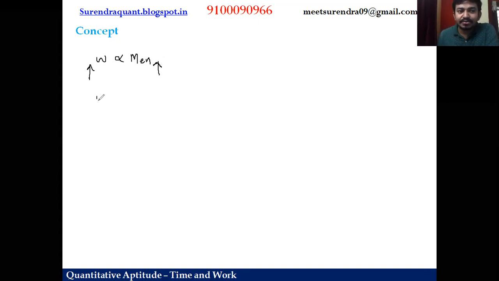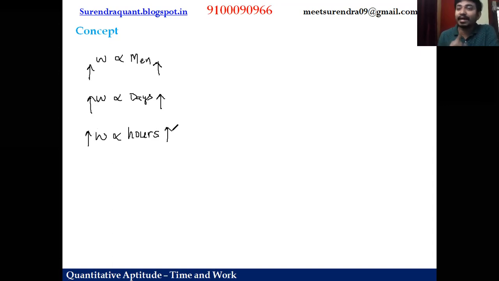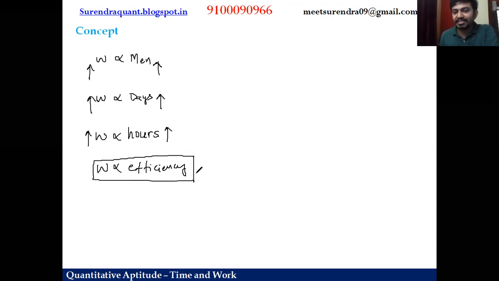And similarly, to finish more amount of work, more number of days are required, right? So more amount of work will take more number of days to finish the work. And similarly, more work can be done by working more number of hours per day. If you work for more time, you are able to finish more amount of work, right? So work is directly proportional to the number of hours per day, friends. And work is also proportional to efficiency. More work can be done with more efficiency, less work can be done with less efficiency.